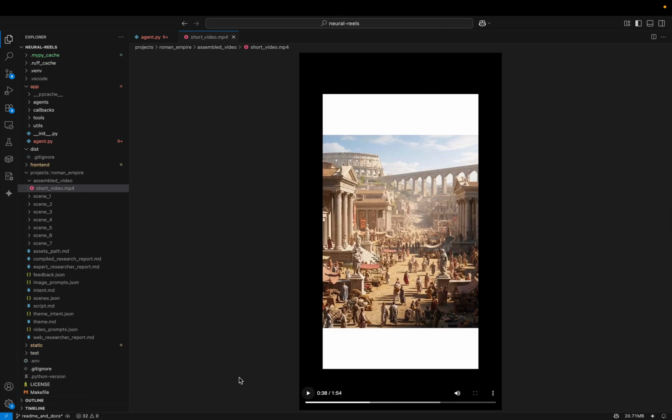Okay, so I think you can have an idea here. Everything that you are seeing here was created by agents. And the reason that the video has this format is because I optimized it for vertical cell phone visualization, like most short content creation. This is customizable, but in this case, I'm only creating it like this.